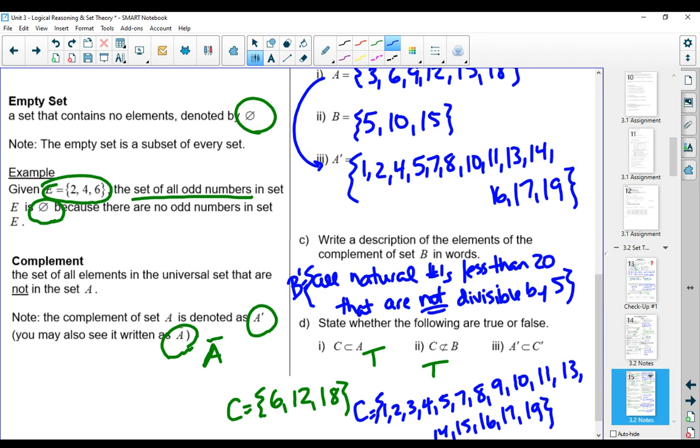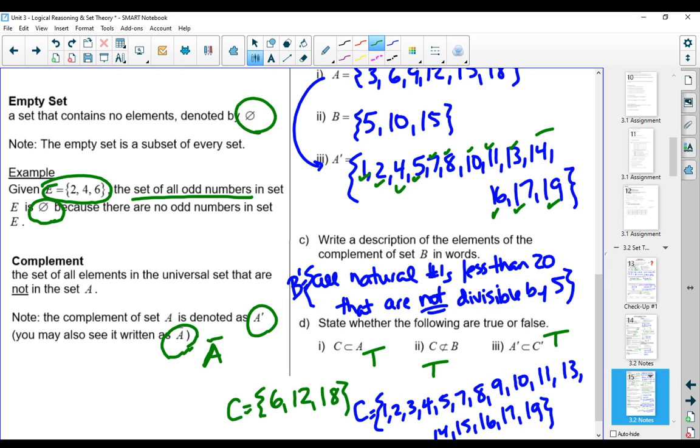Now, in order for the complement of A to be a subset of the complement of C, everything in the complement of A has to be in the complement of C. So 1 is there, 2, and everything in the complement of A is also in the complement of C, so that would be true.